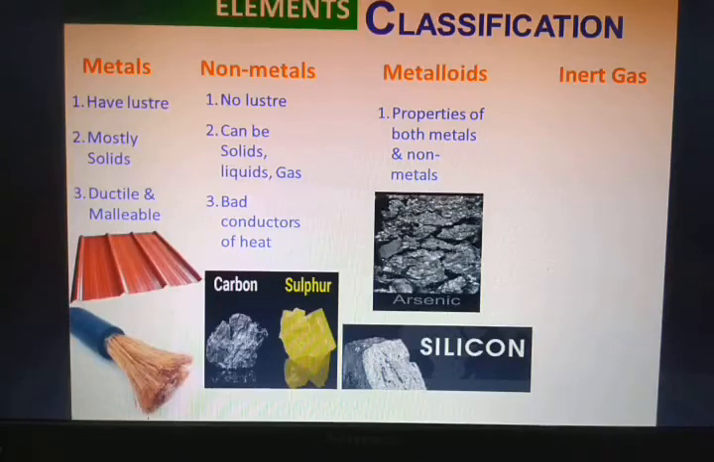Now, silicon being a non-metal shows the properties of non-metals as well as metals. How? Silicon conducts electricity. If you have heard about computer chips, the circuit boards of computers and other electronic devices, the wires, everything is made up of silicon.